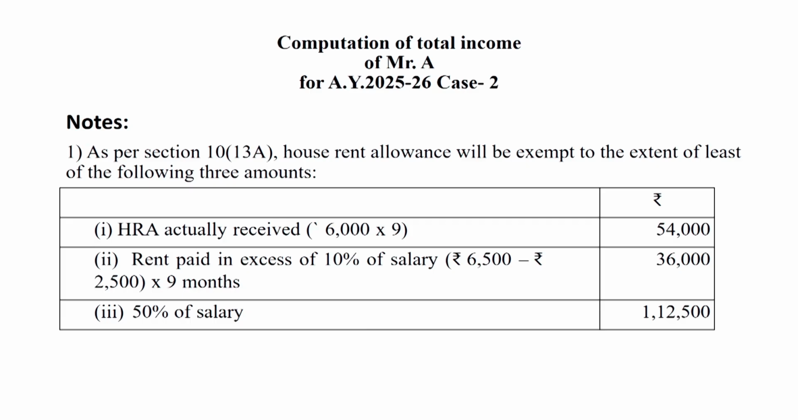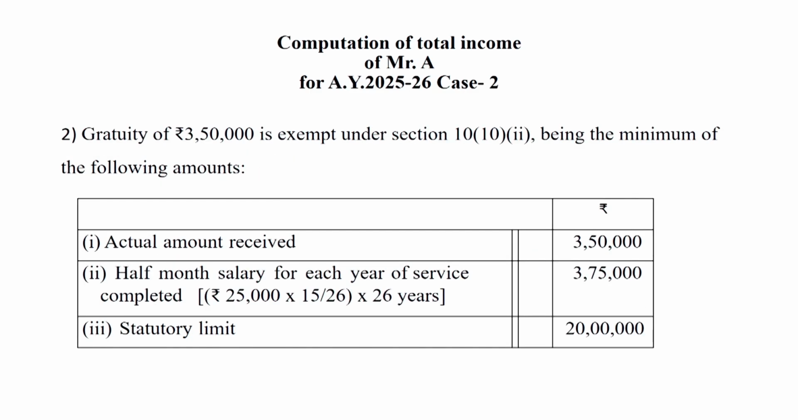So the next calculation is regarding the gratuity. There is a distinction between the employee who is not covered under the Gratuity Act and the employee who is covered under the Gratuity Act. In this question, the employee is covered under the Gratuity Act 1972. So the actual received amount is rupees 3,50,000.